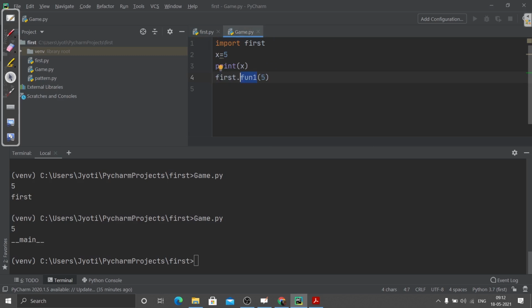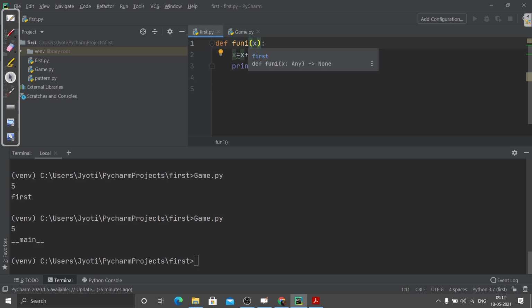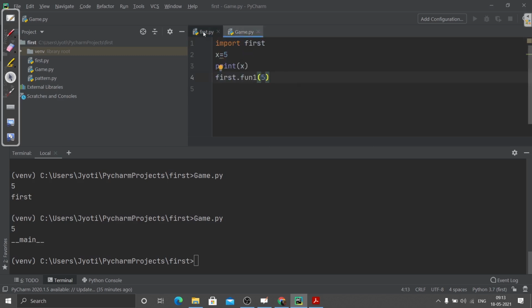Suppose this is the function. Now I'm calling this, and as you can see inside this function we need one parameter. There is one parameter x, so we need to pass one value. So I'm passing the value of x, that is 5. By just calling that function, what will happen? This line will also get executed. Now let me just show you what happens. This line tells us: if it prints __main__, then that means it is a script. And if it prints the file name, that is the Python file name, then that means it is working like a module. So let me just run.